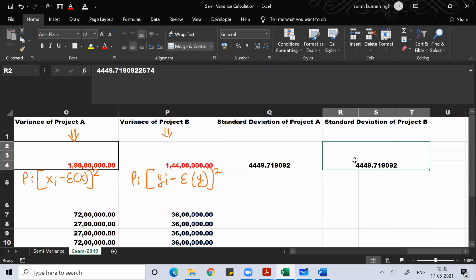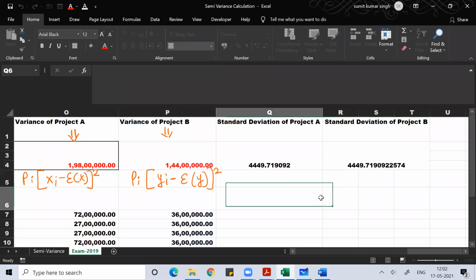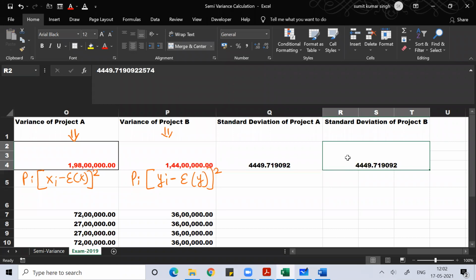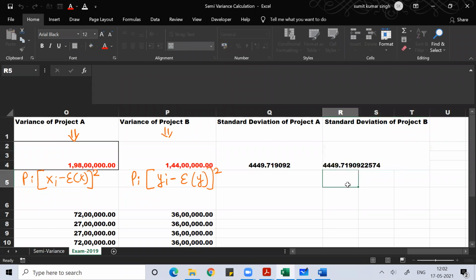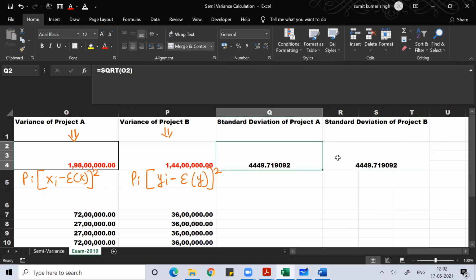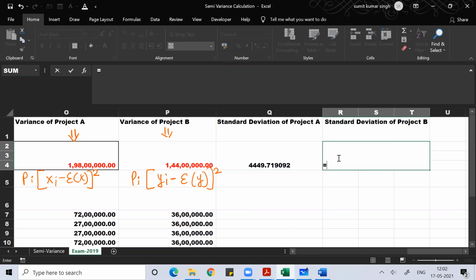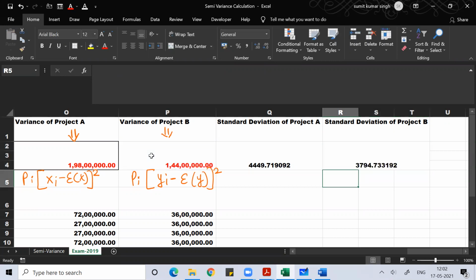So this is the standard deviation of project B.